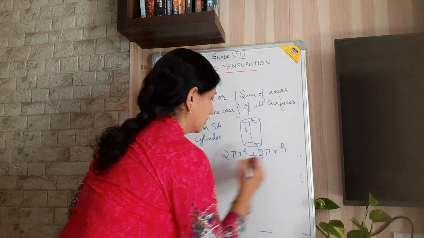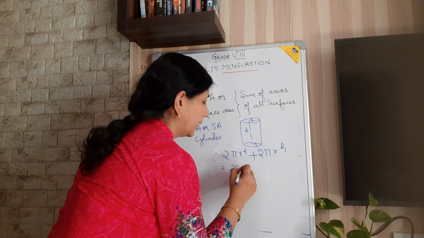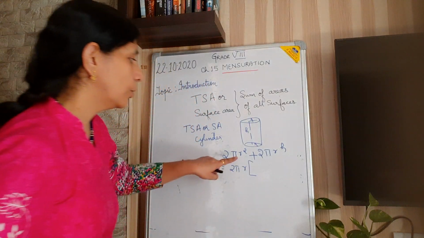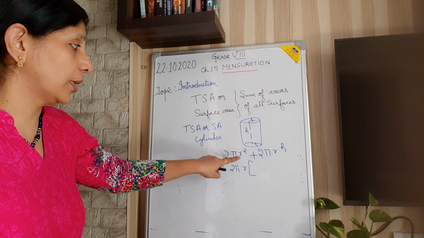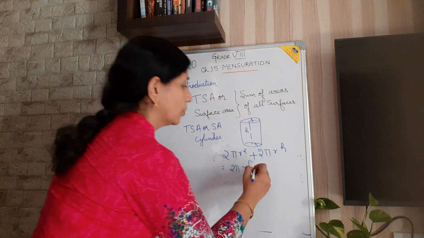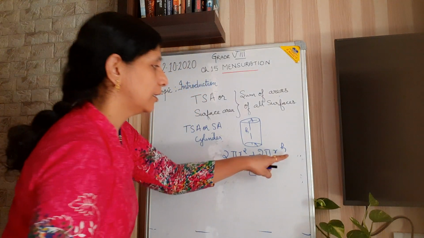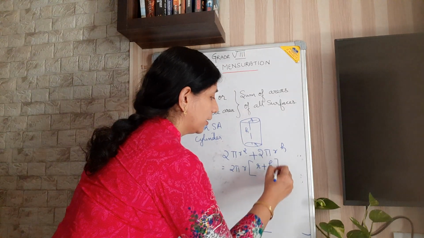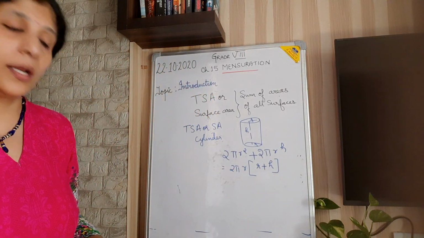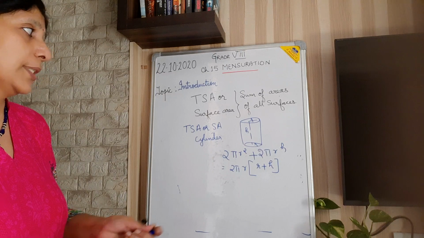So the common factor here is 2 pi r, I am taking it out. Among r square, it is r into r, so one r is taken out. So it is r plus, and here 2 pi r I have taken out, so h. So 2 pi r into r plus h. That is the total surface area.